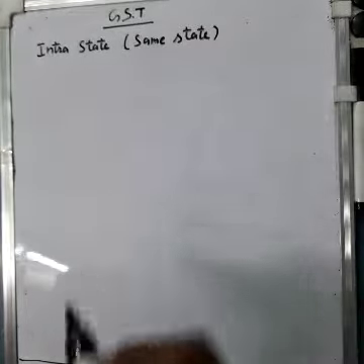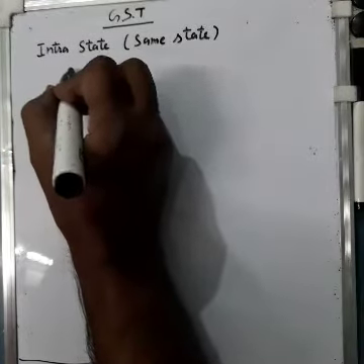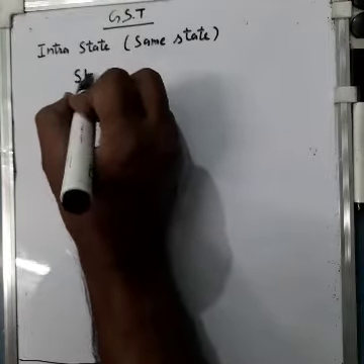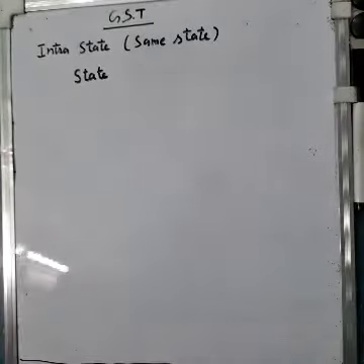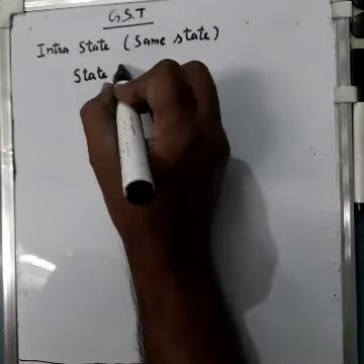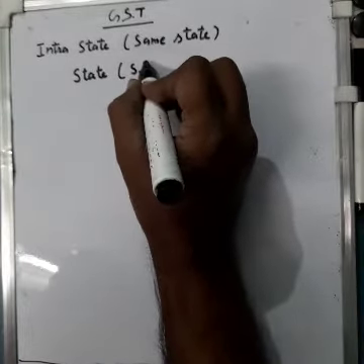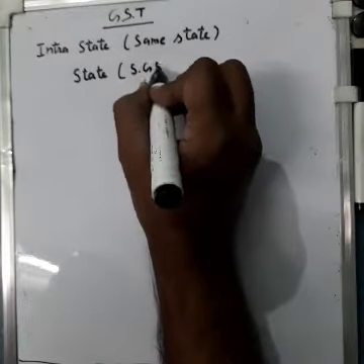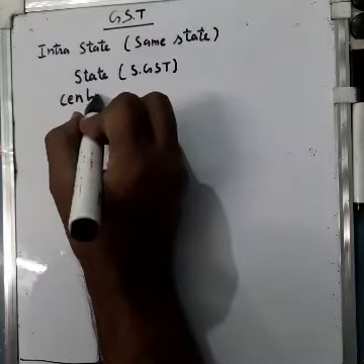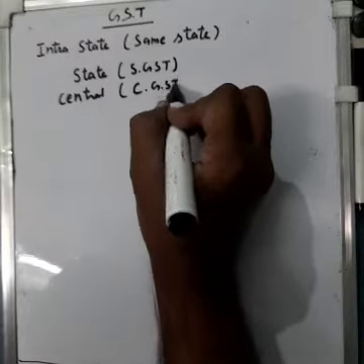If the transaction goes on in the same state, in that case, you have to find two types of taxes. For state GST, it is called SGST, and for the central, it is called CGST for central.